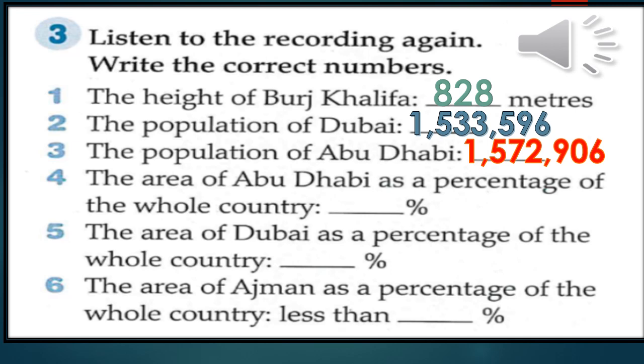4. The area of Abu Dhabi as a percentage. What's the size? 86%. Well done. What about Dubai? 5% of the whole country. Yes. What about the area of Ajman? It's less than 1%.